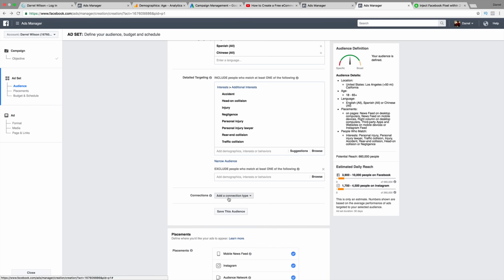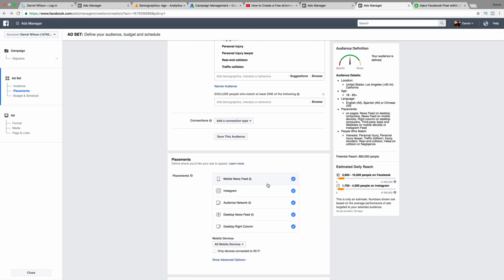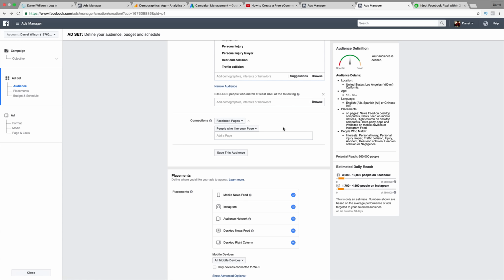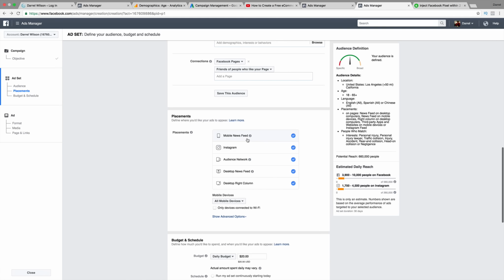So we are going to go to the next section, placements. Here we have different placements. For a personal injury attorney, I would probably leave all of these. Oh, I forgot to select this up here. Sorry, Facebook page. So people who liked your page, we'll leave that up there. We don't want to exclude the others, and we don't want to exclude people who use your app. So next we have our placements.